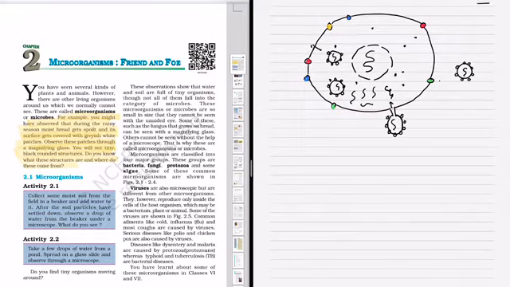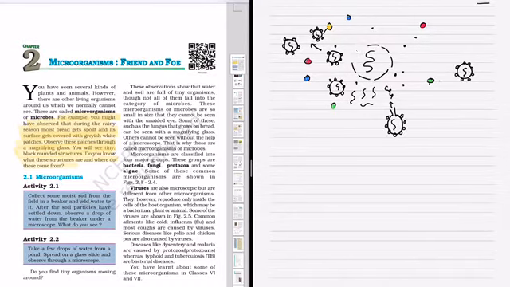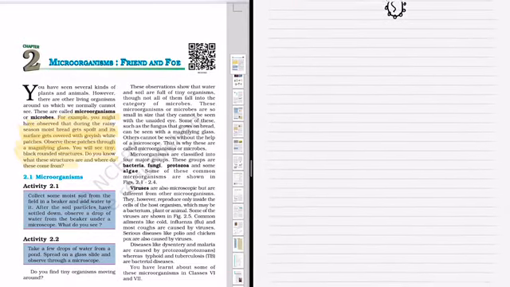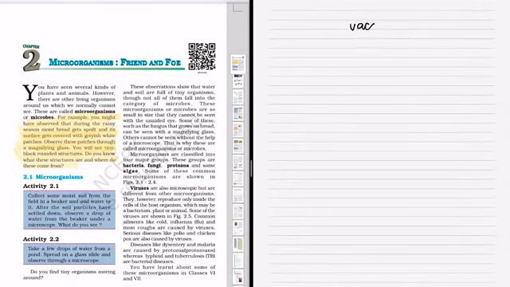So the same type of viruses, more and more viruses, are made, and then the host cell will burst and the viruses come out. So from one single virus, a lot of viruses are made using the machinery of the host, the chemicals that are present inside the cell of the host.